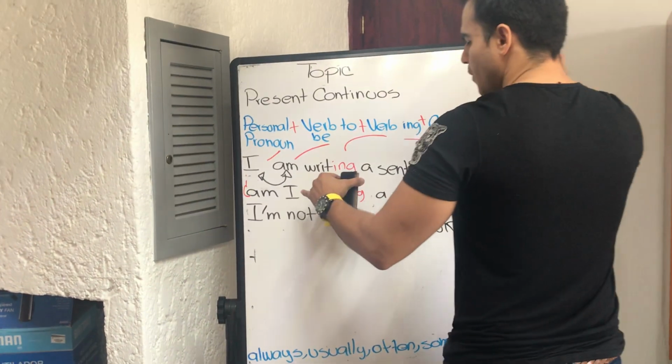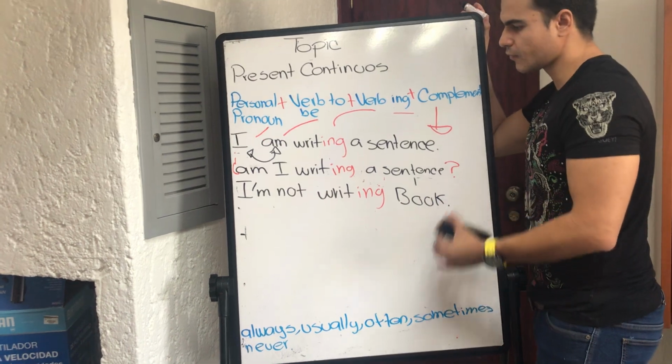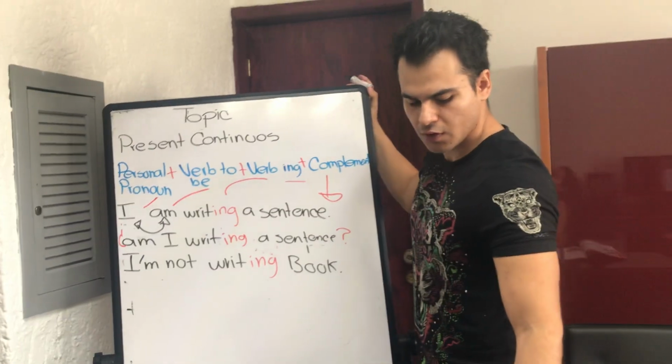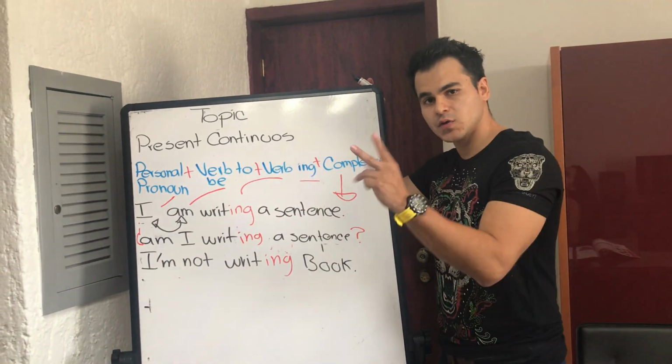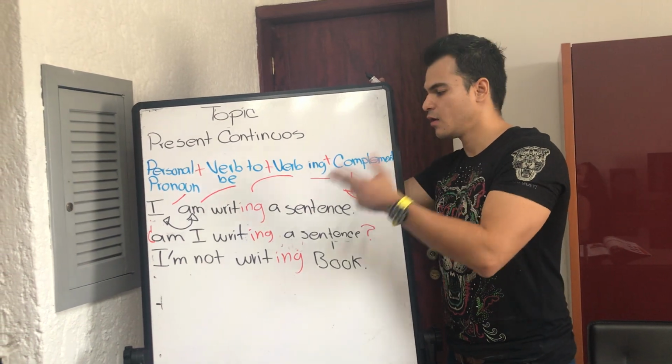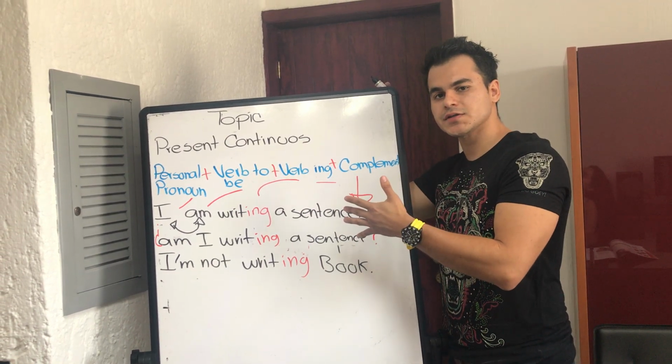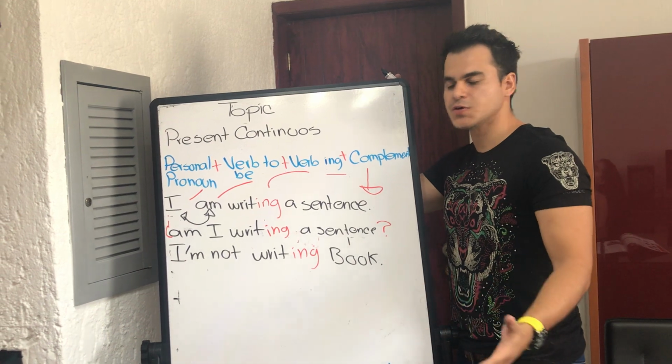Right? Am I writing a sentence? That's pretty much the only thing you have to do. You just have to make that change and switch the order: verb to be first, or verb to be before our personal pronoun.